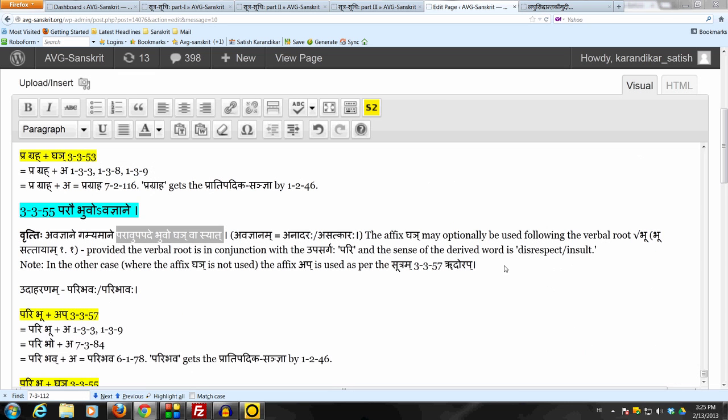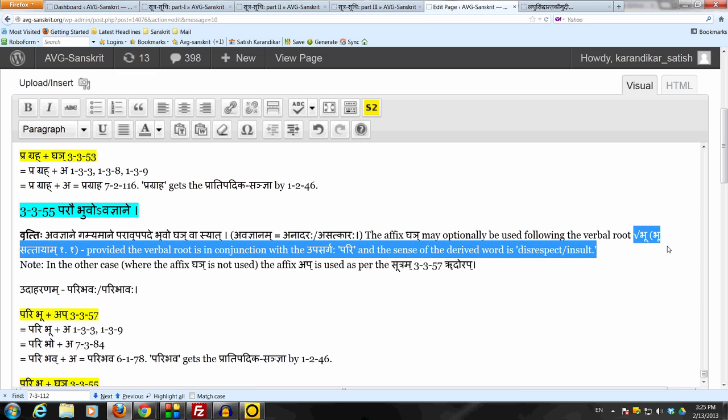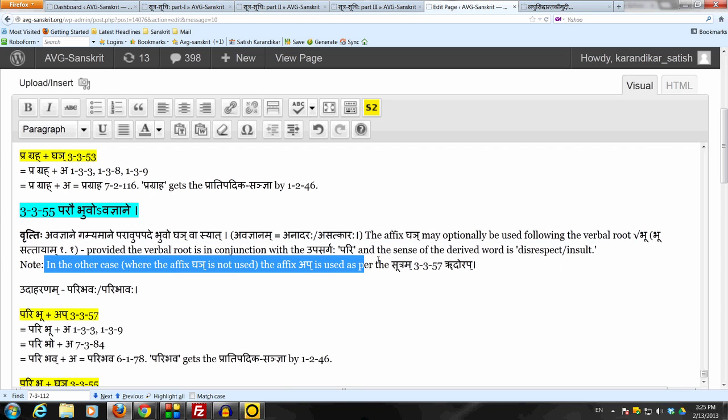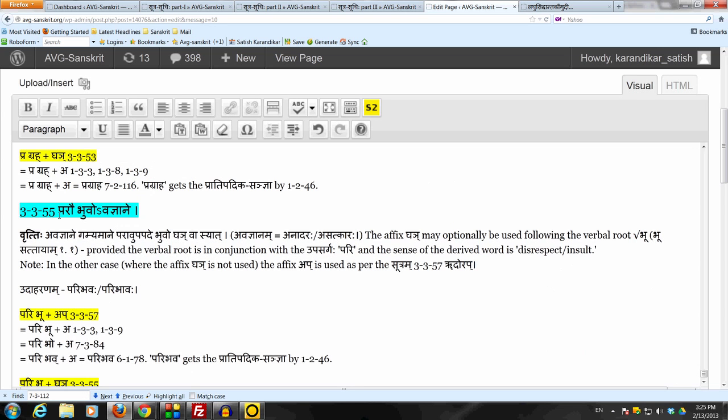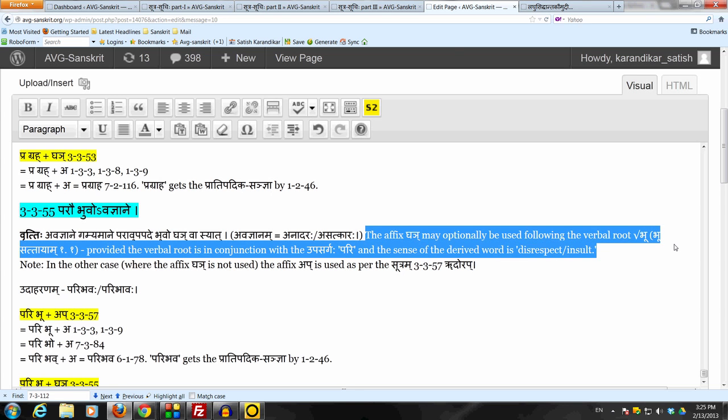So in the absence of any special rule, we would have to necessarily use the affix up prescribed by the sutram 3350, rud or up. But now this special sutram 3355 says that in the special meaning of avajnanam, the verbal root bhu may take the affix ghain optionally, provided that the upasargaha pari is in conjunction.